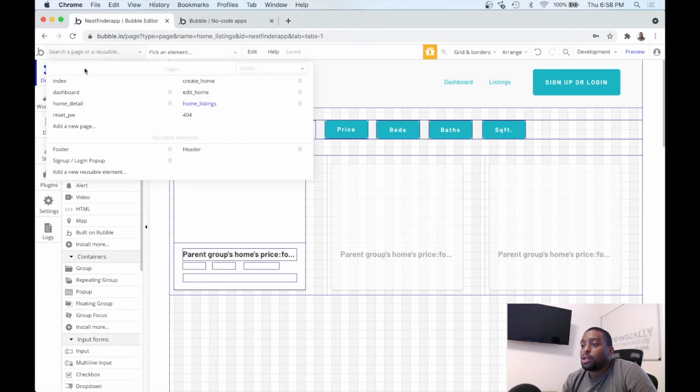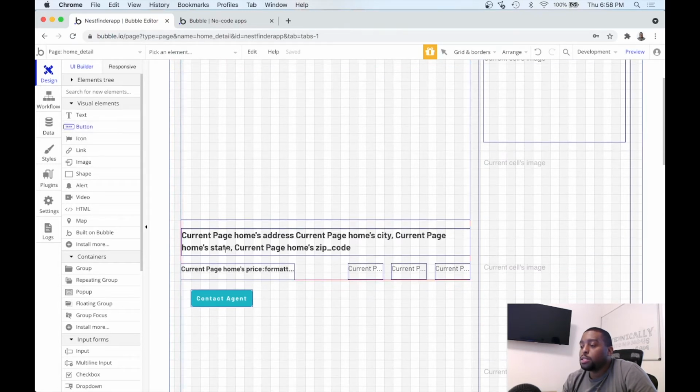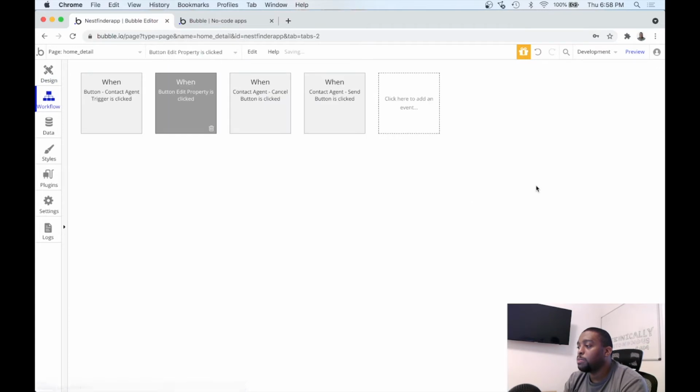So let's go to the home detail page. And just to make this point more clear, let's add a new button. On the side of contact agent, let's say edit property. If you're a user, you created properties. I don't want to have to keep going back to my dashboard just to get to the edit property button to be able to edit my property. So let's create a shortcut. If I'm already viewing my property, let's be able to navigate to the edit page from there.